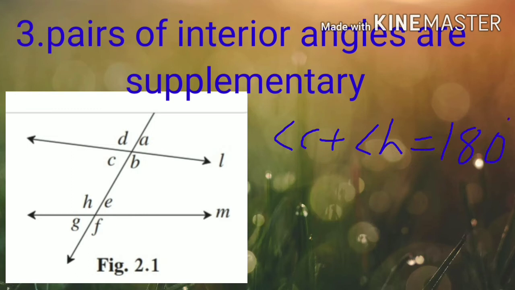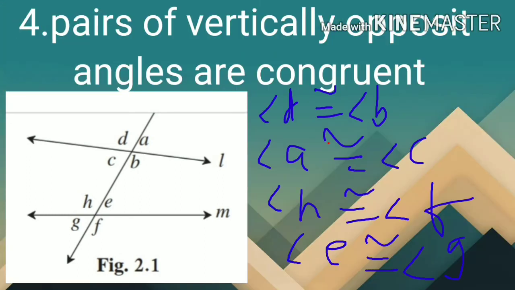Now the third one is pair of interior angles are supplementary. Pair of interior angles are supplementary, that means their sum is 180. So angle C plus angle H is equal to 180, angle B plus E is equal to 180.